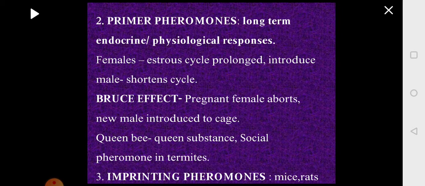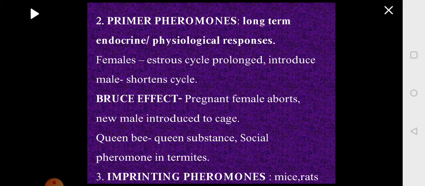When a new male was introduced into the cage, what happened to this female? She induced abortion and aborted the developing pups. After abortion, she was ready to mate with the new male. This was studied by Bruce and is called the Bruce effect.